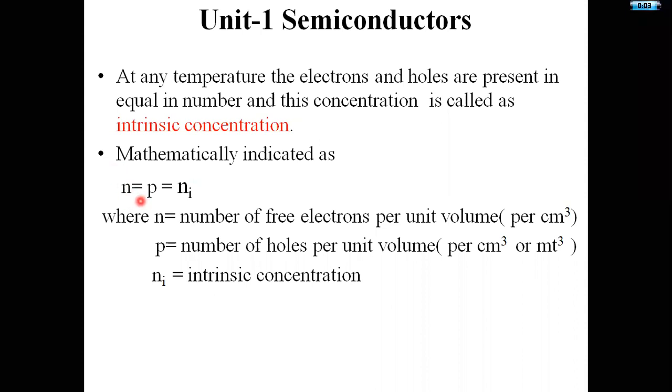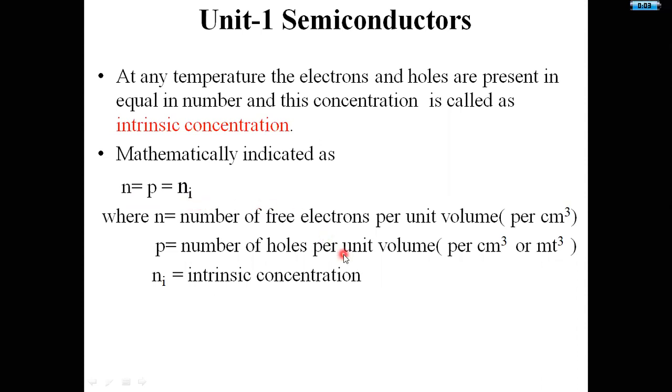Here n represents the number of free electrons per unit volume, its units are per centimeter cube or meter cube. p is the number of holes per unit volume. ni is intrinsic concentration. This relation we need to memorize, that is n = p = ni.